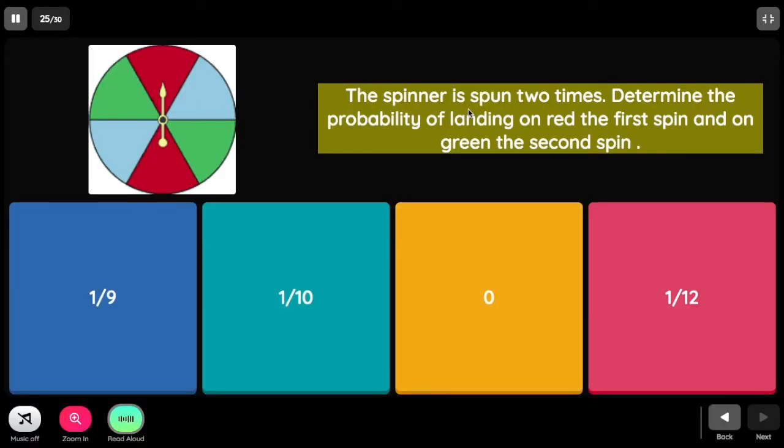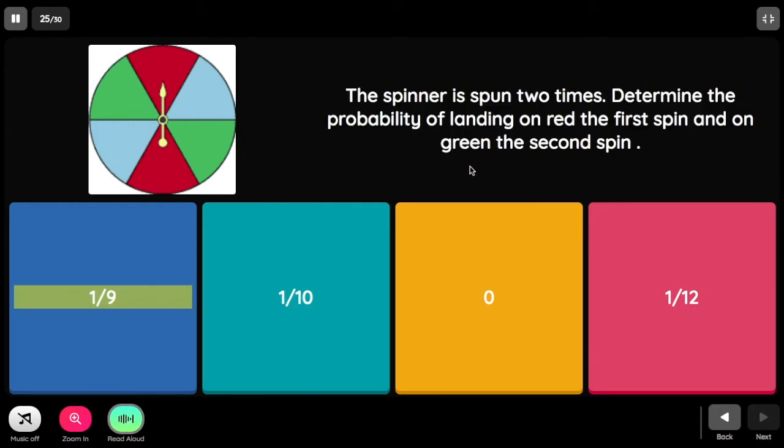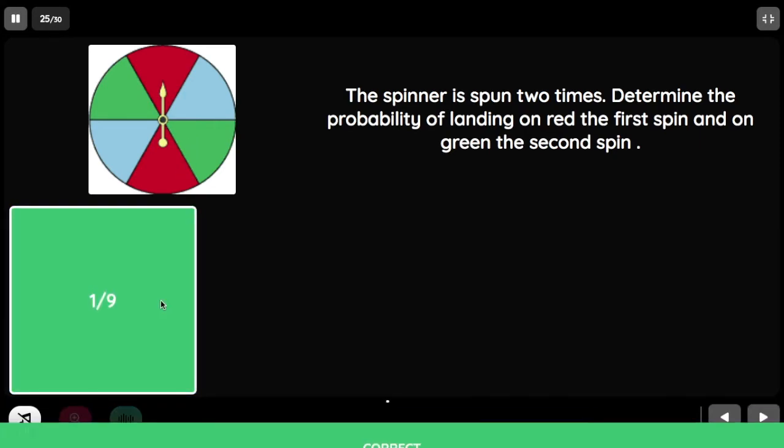The spinner is spun 2 times. Determine the probability of landing on red on the first spin and on green on the second spin. What is the probability of getting red? There are 2 reds out of 6, so that is 2 over 6 or 1/3. And the second spin, green. There are 2 greens as well, so that is 2 over 6 or 1/3. So therefore, 1/3 times 1/3 is equal to 1 over 9.